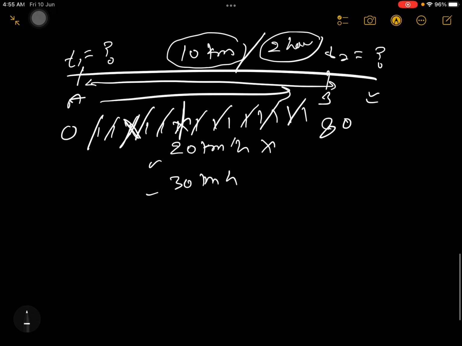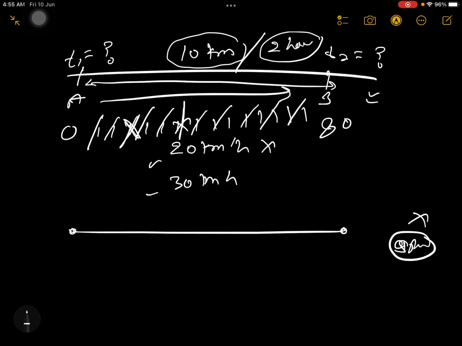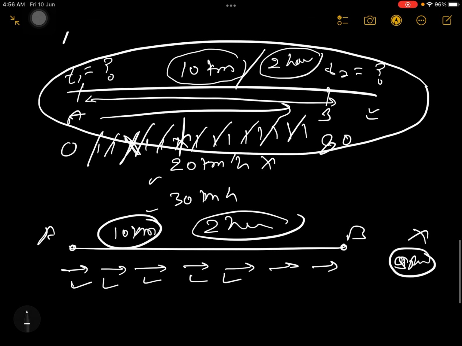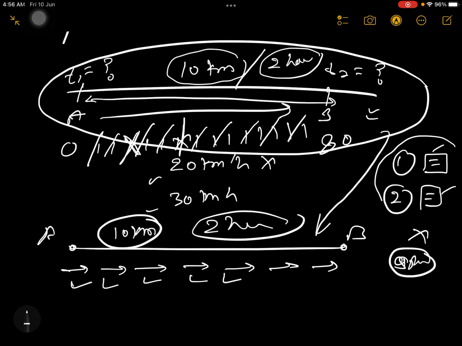Now you want another speed, that speed I will call average speed, so that you can maintain that constant speed on the way, and from point A to point B you will reach in the same 2 hours. This 10-kilometer journey you are going to cover in 2 hours, but with constant speed. It means what? This system, whatever I have explained here, and this system, they are going to be the same in two things. Whatever distance we have traveled, and in how much time we have traveled, that distance and time, they both are going to be the same.